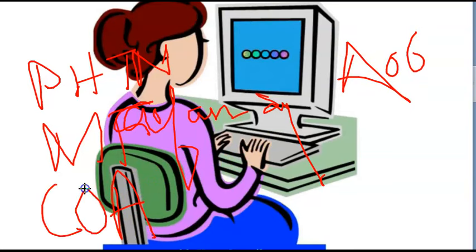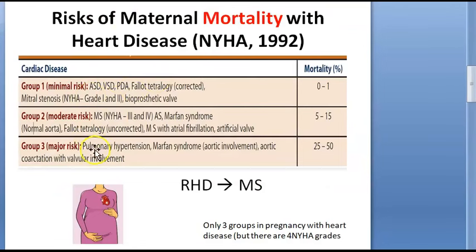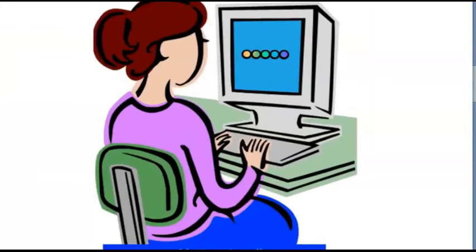Coarctation of aorta with valvular involvement. Thank you. So those are the 3 major risks. Pulmonary hypertension, Marfan syndrome with aortic involvement, aortic coarctation with valvular involvement. Okay. So did you understand the groups in heart disease in pregnancy?